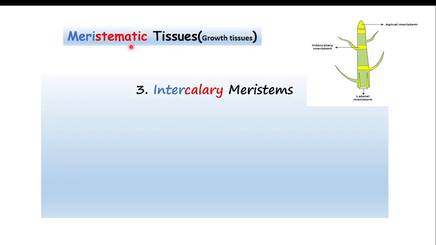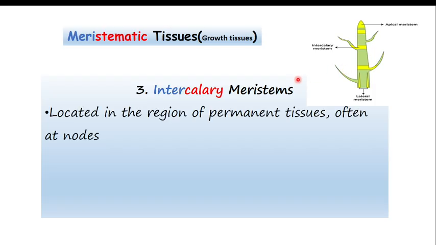So let me talk about another meristematic tissue. Normally when you say meristematic tissue, it is tissue which is responsible for growth. The intercalary meristem is located in the region of the permanent tissue, often at the nodes. When you say nodes, it is where the branches or the leaves are going to grow from. So this is where I find the intercalary meristems.